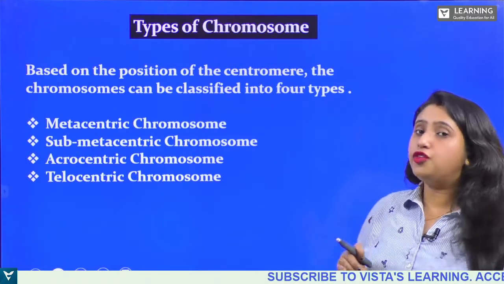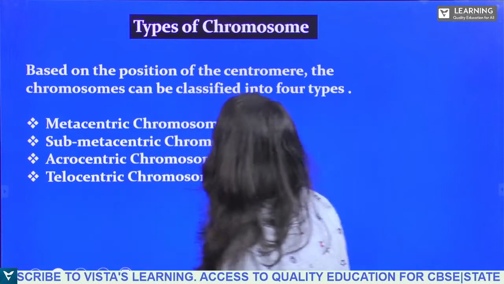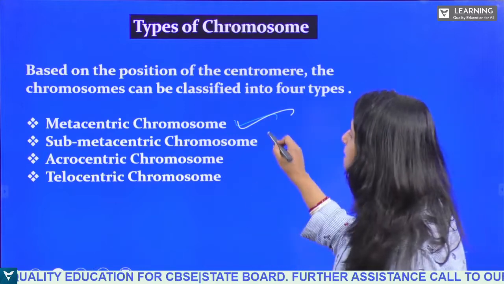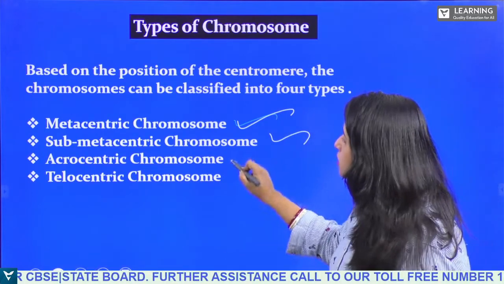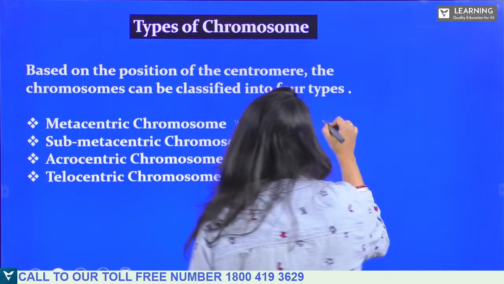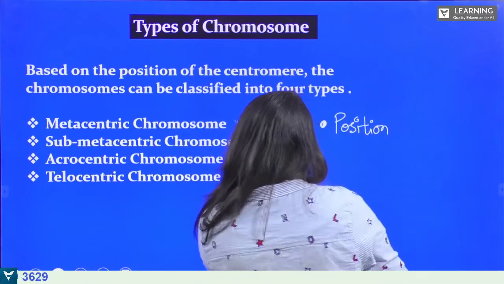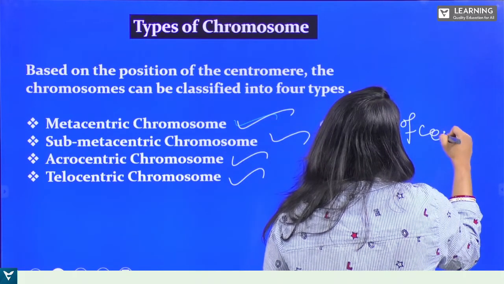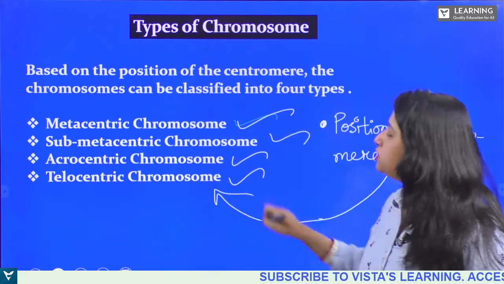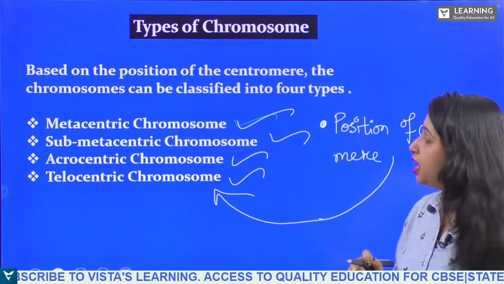So, now what are the different types of chromosomes? So, the different types of chromosomes are metacentric chromosome, submetacentric chromosome, acrocentric chromosome, and telocentric. Now, depending on the position of the centromere, the chromosomes are divided into 4 types. Okay, metacentric, submetacentric, acrocentric, and the telocentric.